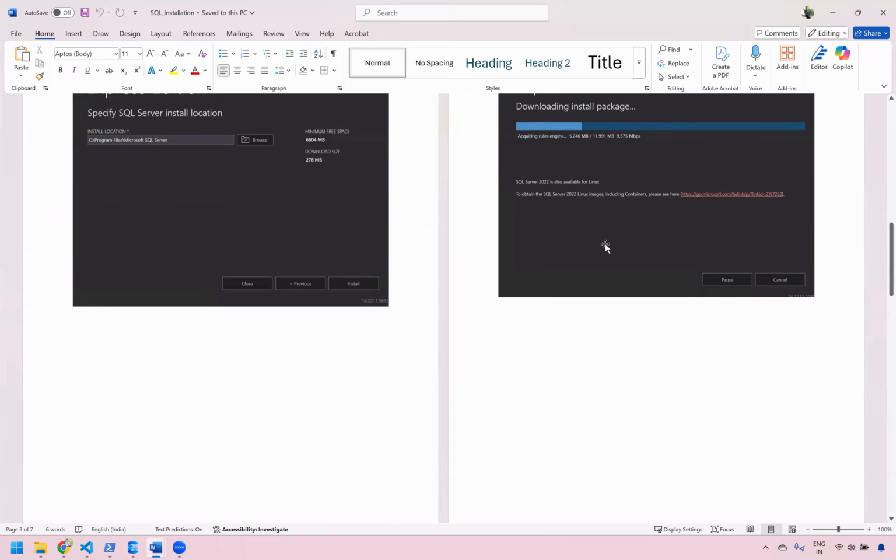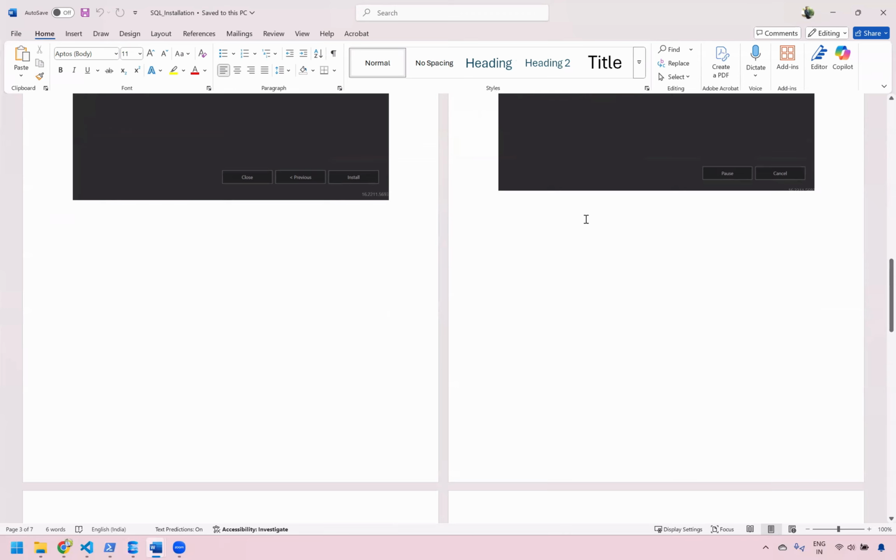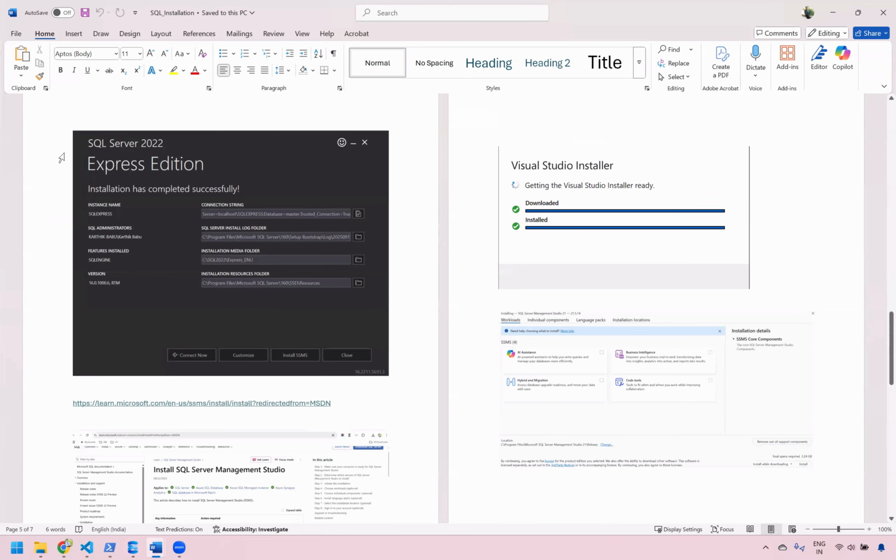Once this download and installation is completed, you will have a window opened like this, wherein it says the SQL Server Express Edition installation is completed successfully. The server is installed, but we need a platform or an application where we can write the SQL queries. So for that, you need to click on this particular install SSMS.